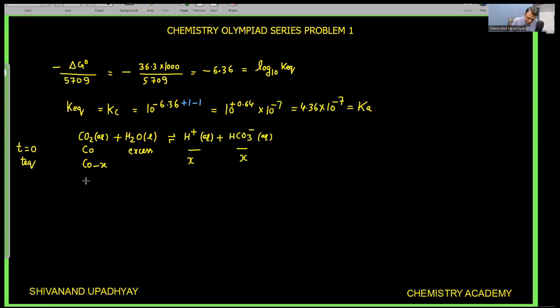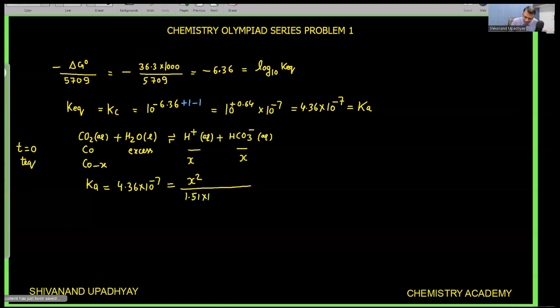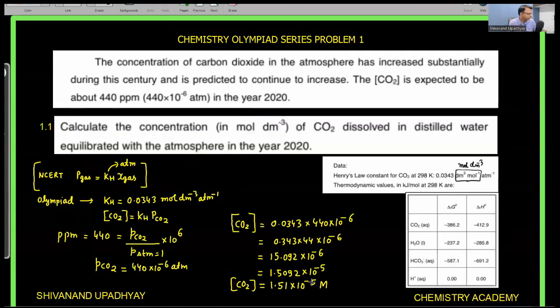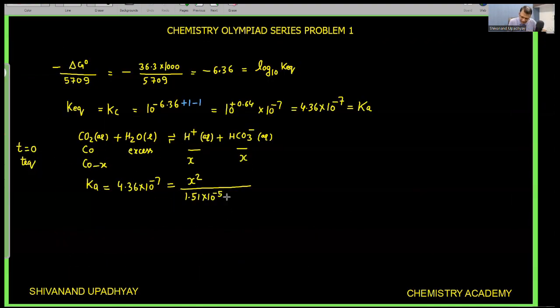So the value of the equilibrium constant, that is dissociation constant Ka of the acid, which we have calculated as 4.36 into 10 to the power minus 7, is equal to X square upon C naught minus X. The value of C naught is 1.51 into 10 to the power minus 5 molar minus X. I cannot neglect X with respect to this value, because this can be neglected only if X is less than 5% of this value.